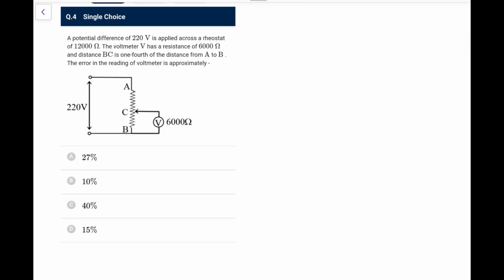Next, a potential of 220 volt is applied across a rheostat of 12,000 ohms. Voltmeter's resistance is 6000 and distance BC is 1/4 the distance from A to B. The error in the reading of the voltmeter is approximately? So because it is 1/4, I can redraw this as between A and C and B like this.